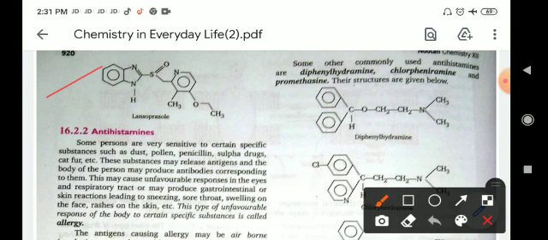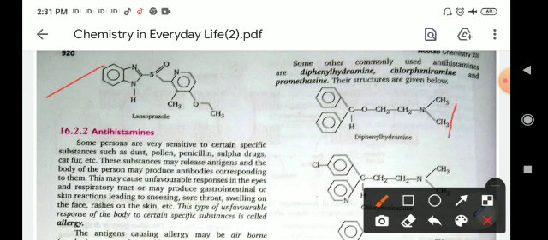Next is the structure of lansoprazole, in which there are two rings. One is a derivative of benzene and the other is a derivative of pyridine. By the combination of these two, this drug, known as lansoprazole, is made.